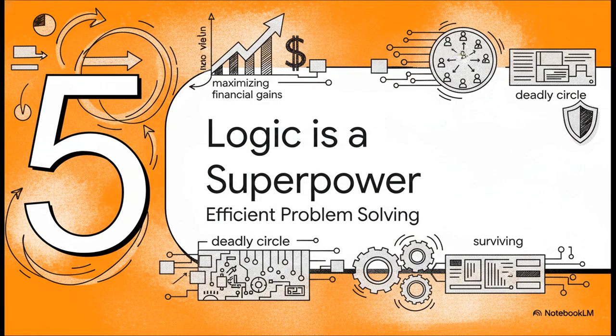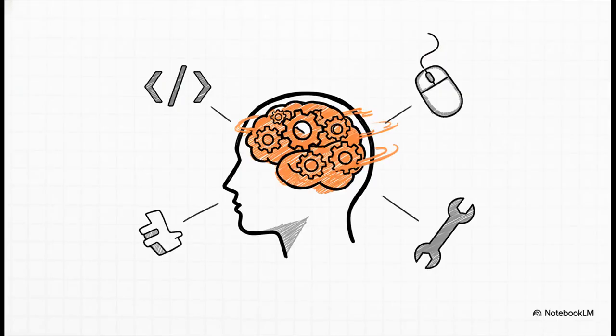So from maximizing profits in the stock market to, well, surviving a deadly circle, we've seen that choosing the right algorithm and the right data structure is so much more than just some academic exercise. It's a genuinely powerful way to solve incredibly complex problems and to do it efficiently. And that's really the key takeaway here.